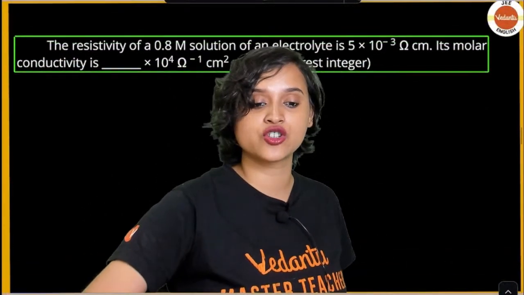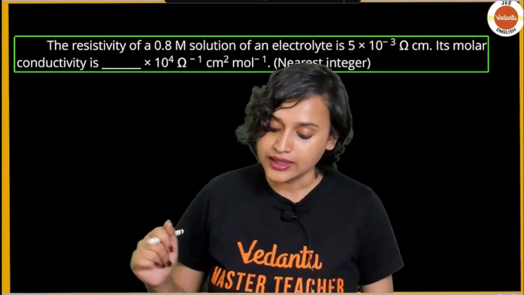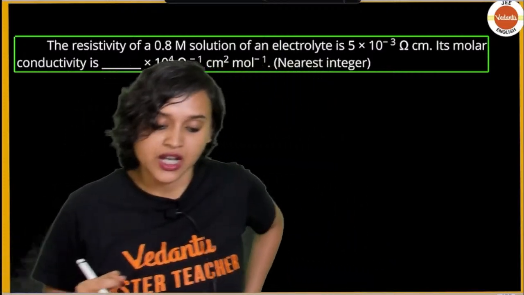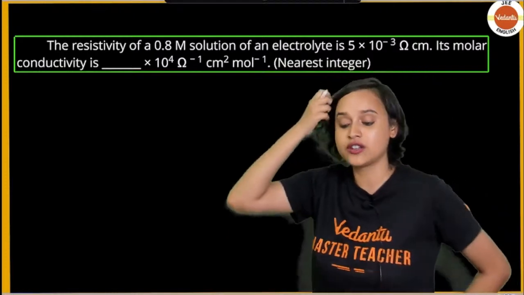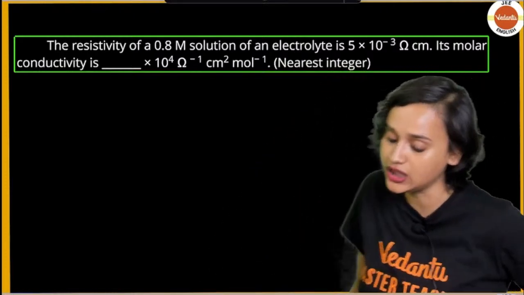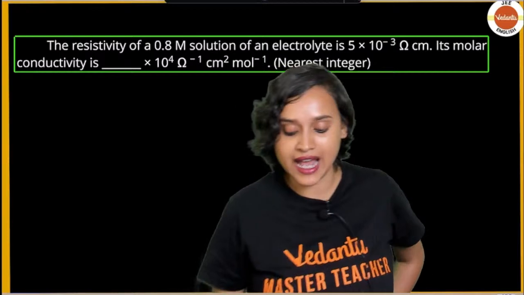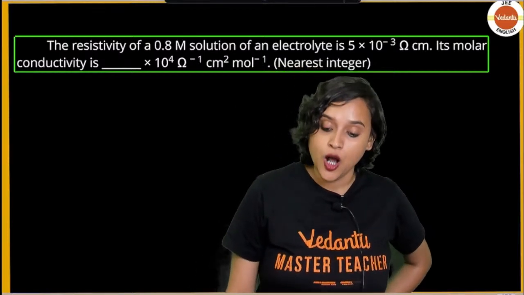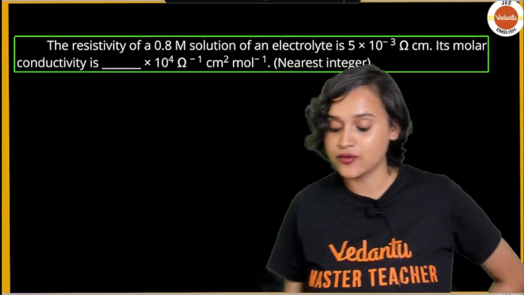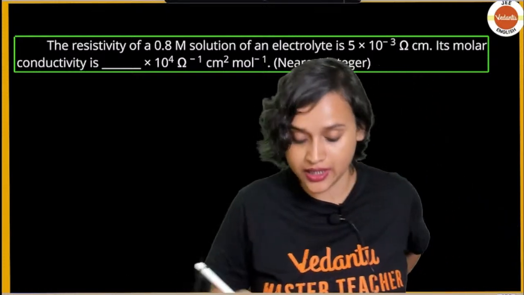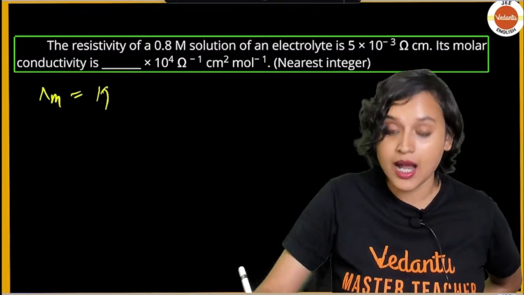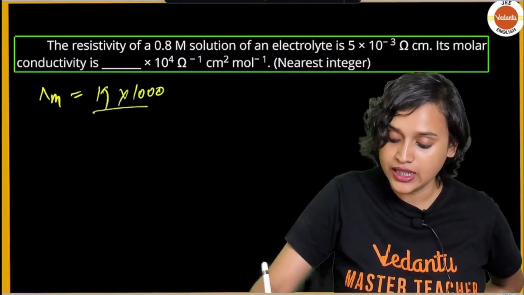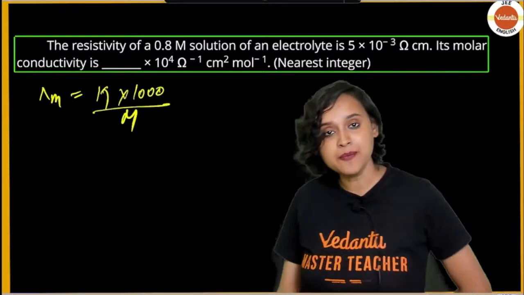The next question, everybody, is: the resistivity of a 0.8 molar solution of an electrolyte is 5 into 10 to the power minus 3 ohm centimeter. Its molar conductivity is dash into 10 to the power 4 ohm to the power minus 1 centimeter square mole to the power minus 1. So how do we calculate this? Lambda m is equal to kappa multiplied with 1000 divided by capital M.